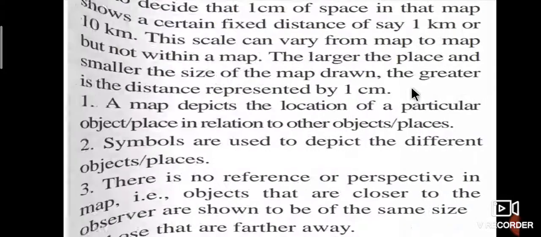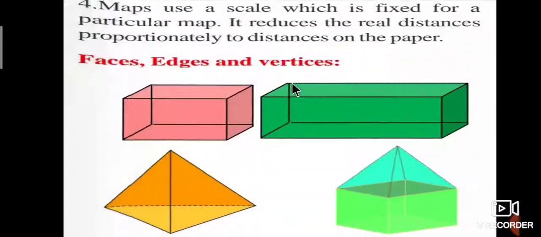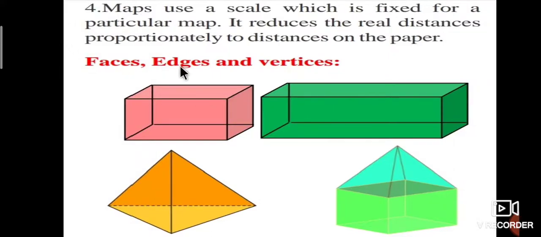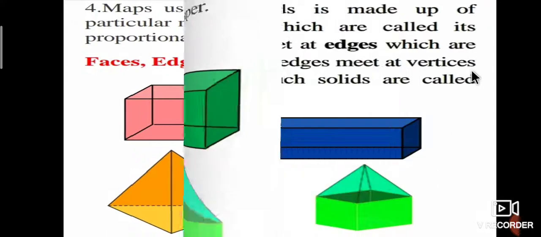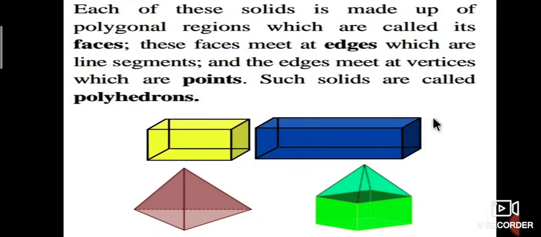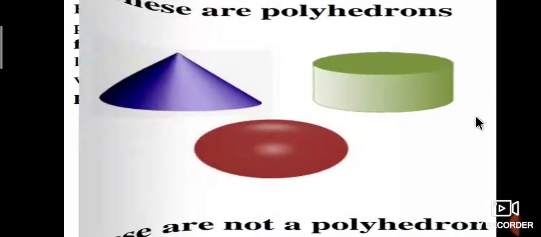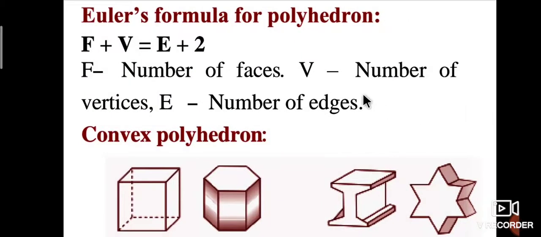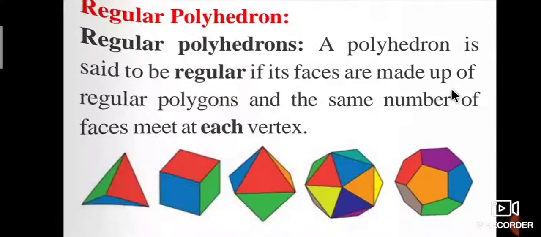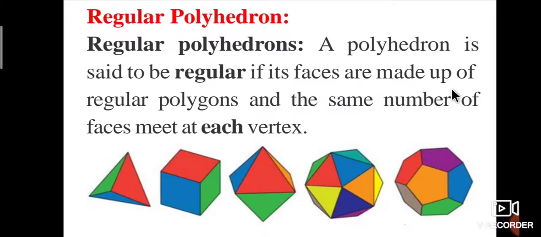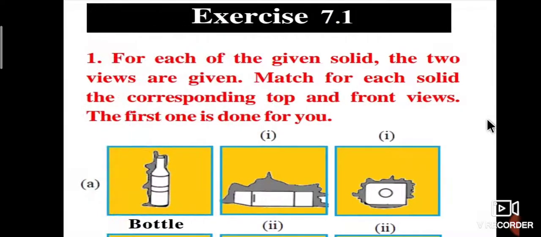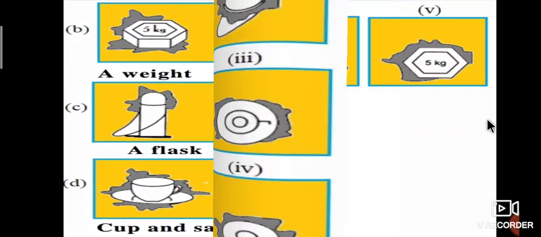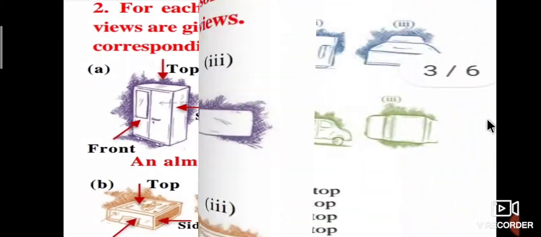Next, very important, we discussed problems based on faces, edges and vertices, and what a face, an edge and a vertex are. We also discussed which are polyhedrons and which are not. And then, very important, Euler's formula: f plus v is equal to e plus 2. We also discussed convex polyhedrons and regular polyhedrons, and in the problems, match the following, etc.